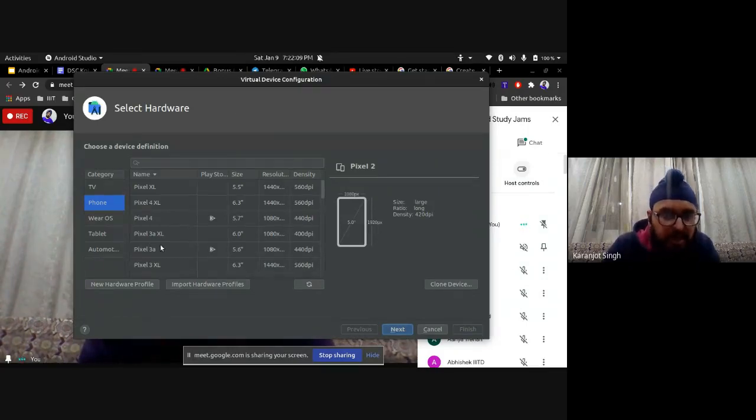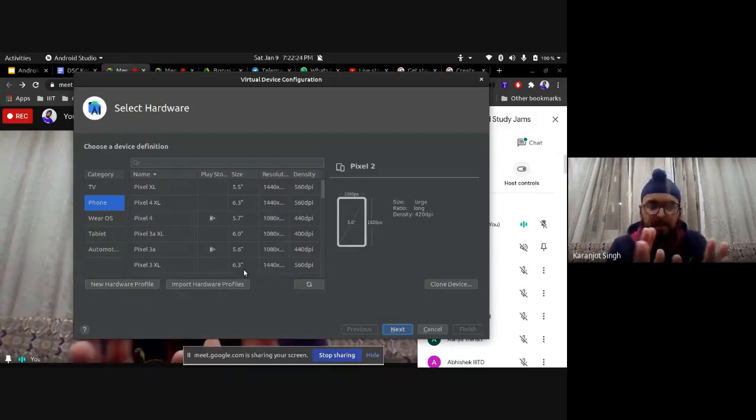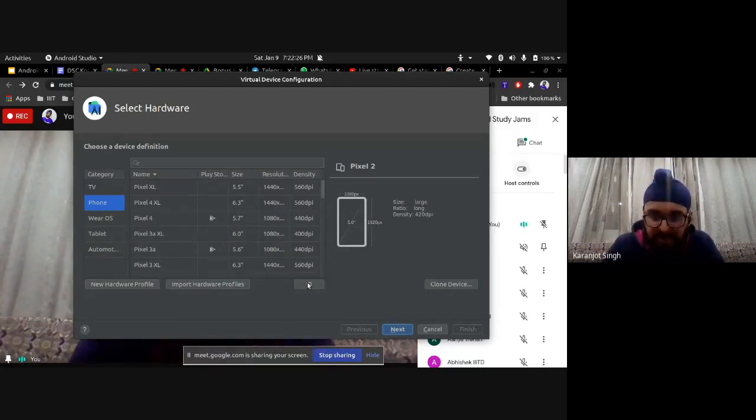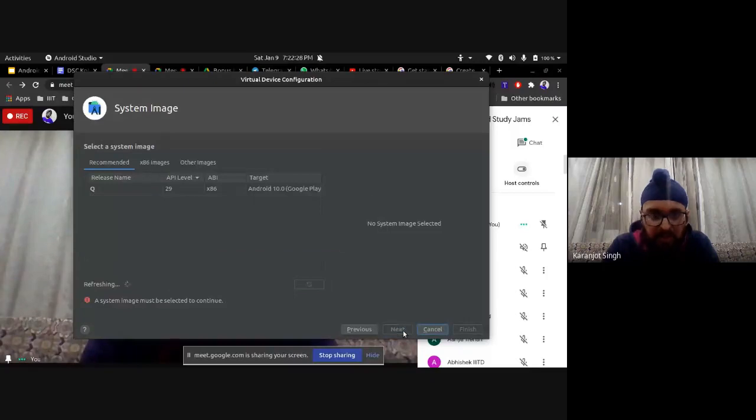So here you can just choose a device model. I have installed for Pixel 3a. You can choose a device model. You can choose Pixel 4. Don't prefer the XL ones by my experience. You can choose Pixel 4 or Pixel 3. So this will just emulate a different device, and then you can click on next, right?